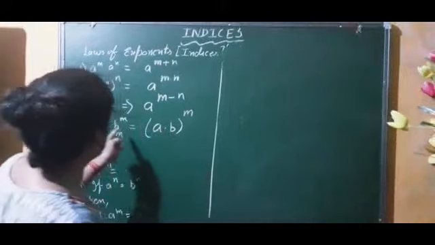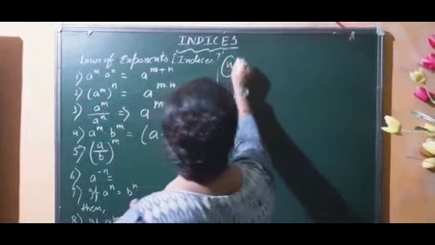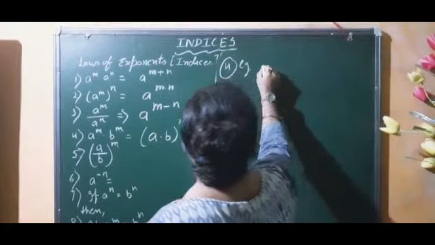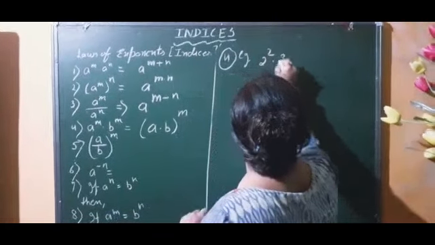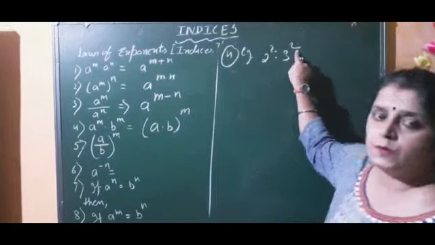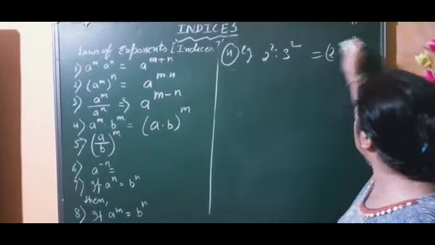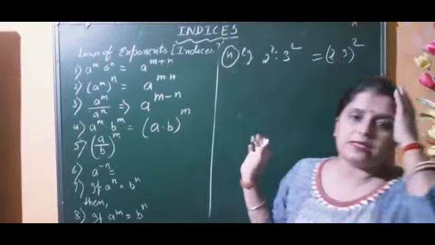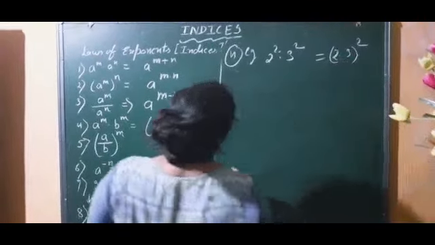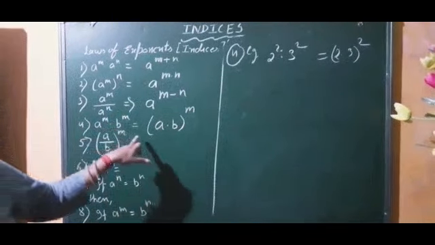Let's see the proof of this one. Two different numbers are there. For example, I will take 2 square into 3 square. Can you see the bases are different, but the powers are same? That must equal 2 into 3 to the power 2. We are going to cross check it. Is it right or not? This formula is valid when the powers are same and the bases are different.